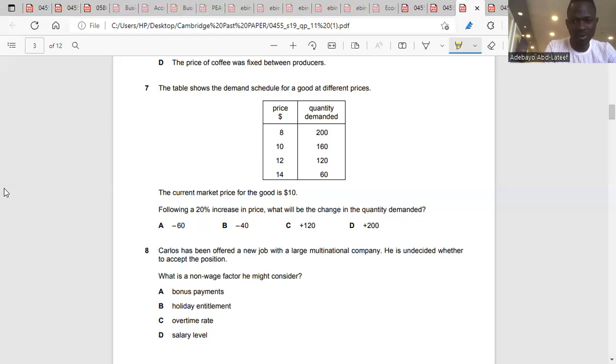That also gives 12. Let's work it out. I want to be sure about the formula now. So our original price now is... Q2 minus Q1, we don't know Q2. What's Q1? 160 over Q1, right? 160 divided by P2. It was P2, 12, minus P1, 10, over P1, 10, right? Yes.